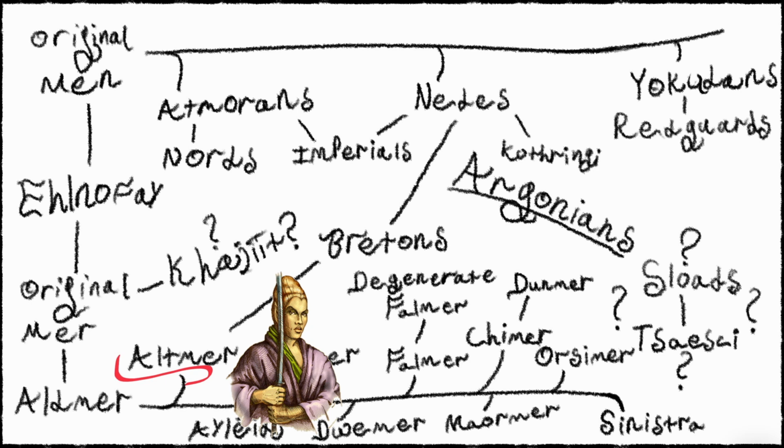The reason I say supposedly is that the Thalmor have actually gone back and falsified various records and historical documents in order to support their claims that the Altmer are the first. Now, it still stands to reason the Altmer are the best at magic. They may, in fact, be the most pure descendants of the Aldmer, but because of the tampering of the Thalmor, it's difficult to really say.